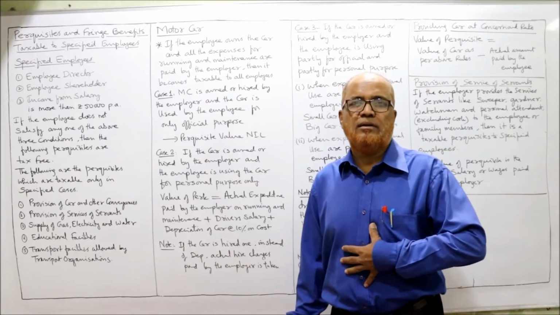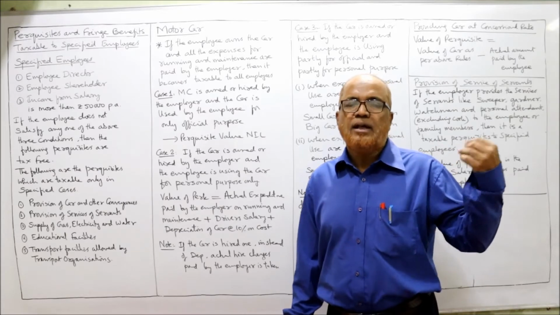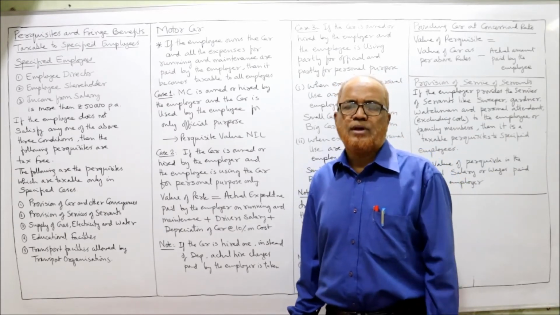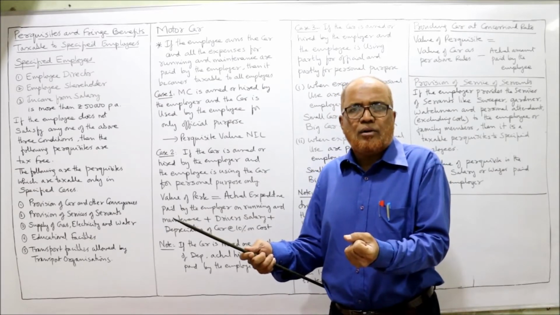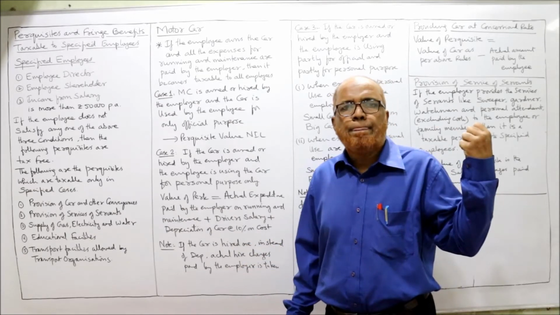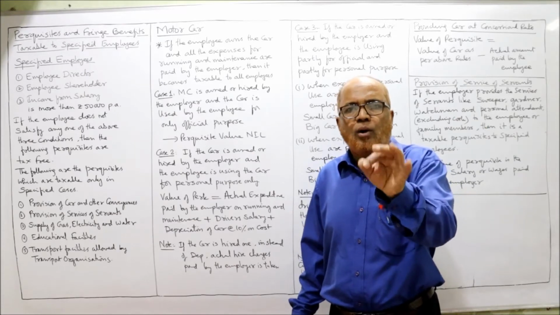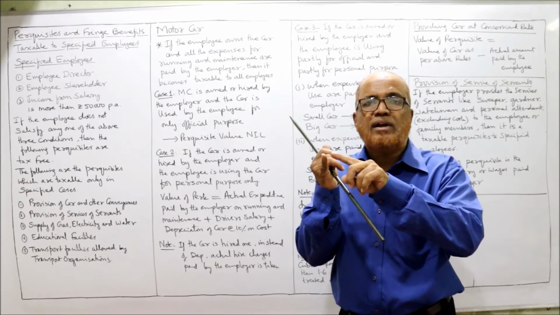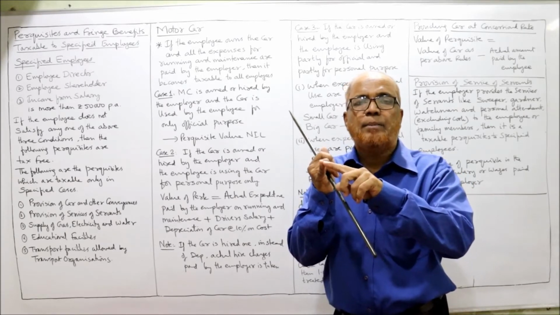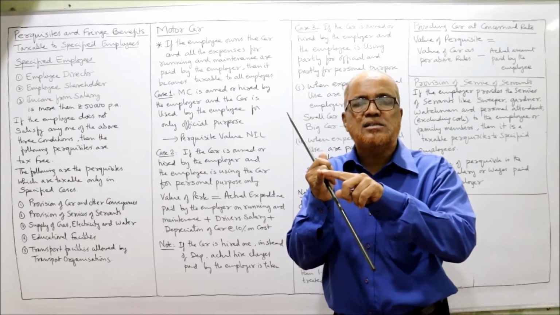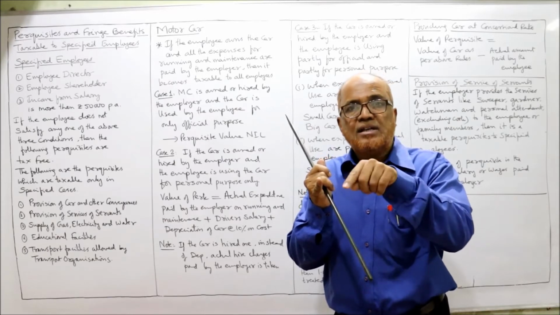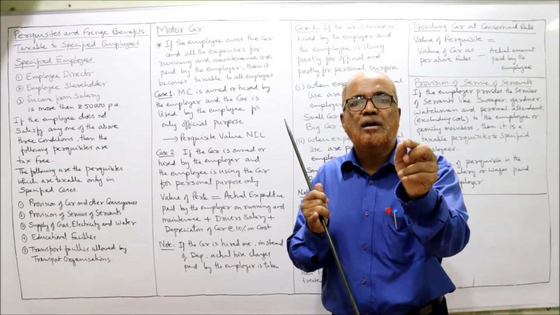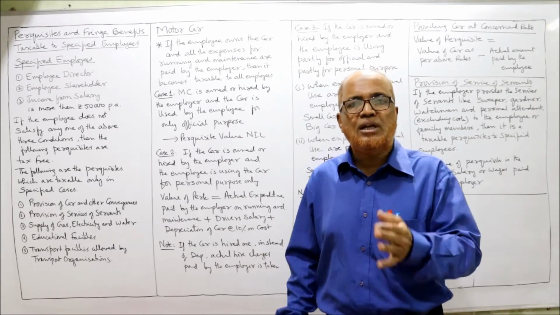Suppose I am the employee and the company is the employer. The company has given me the car only for personal use. So I am using the car. The car belongs to the company, but I am using it only for my personal use. Then the Income Tax Act says whatever expenditure is paid by the company on running and maintenance plus the driver's salary plus 10% depreciation of the car will be the value of the perquisite in my hand.